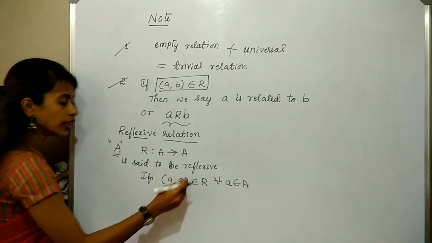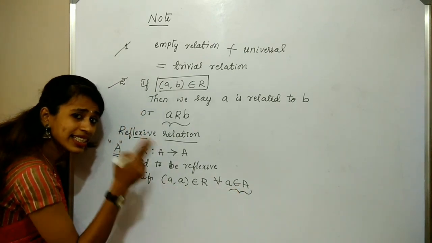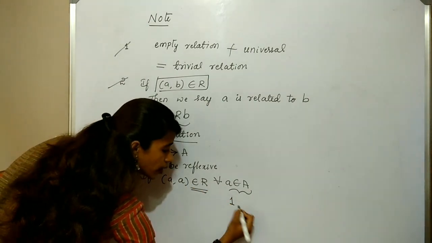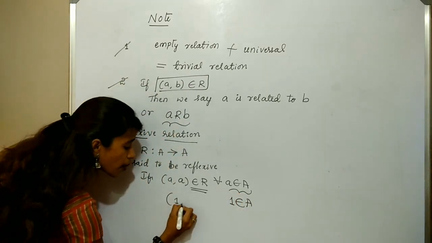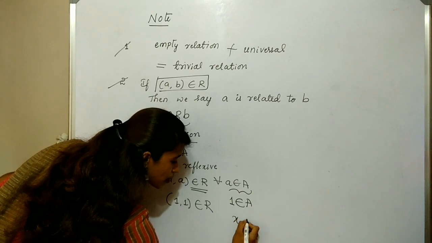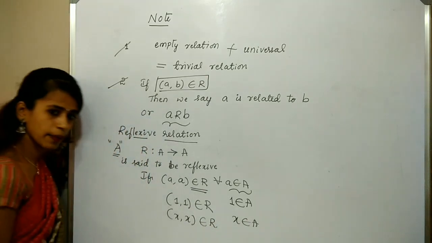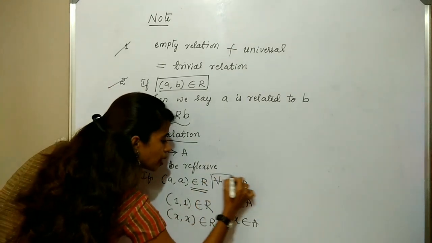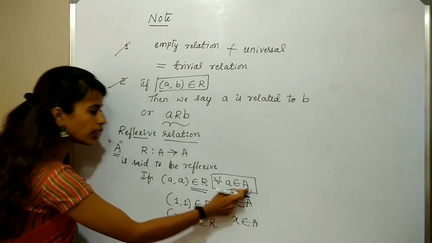What does it mean? Take any element of the set A, the ordered pair of A with itself must belong to R. It means if I take 1 which is an element in the set A, 1 comma 1 must be in the relation R. If I take say X belongs to A, then X comma X must be in the relation R. So that is what a reflexive relation is. Is it clear? For all A belongs to A, this is important. You check for every element of the set A. Then only it is reflexive.